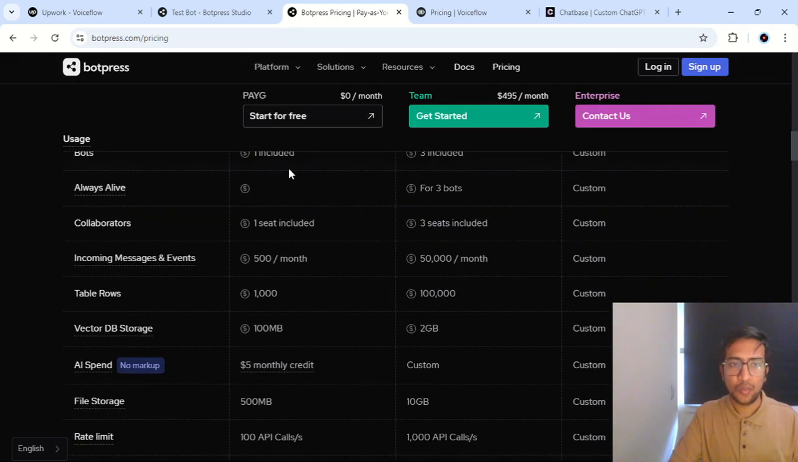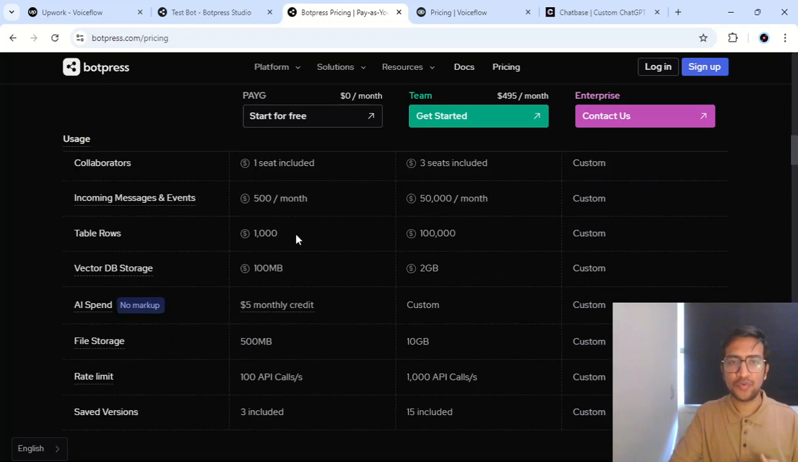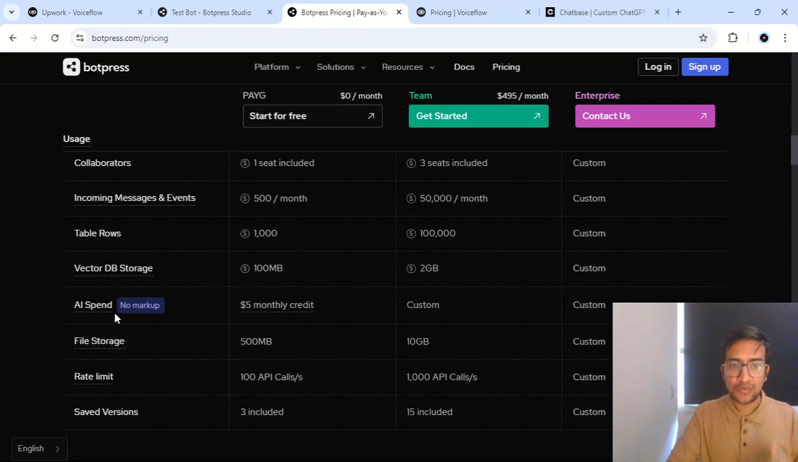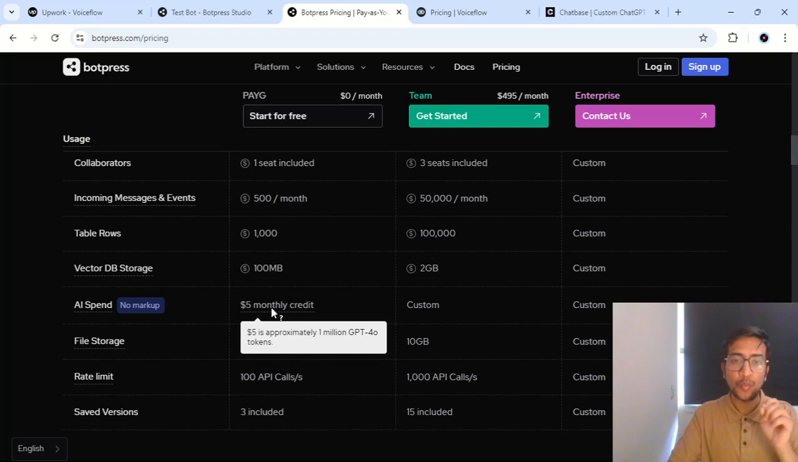So you get 1 seat included, 1 collaborator, and 500 incoming messages per month. This is good for you to test and build your skill in chatbot development. I have been doing this and I have still not exhausted the limits you see here, because this is generous enough. They also give you a $5 monthly credit, which covers your 1 million